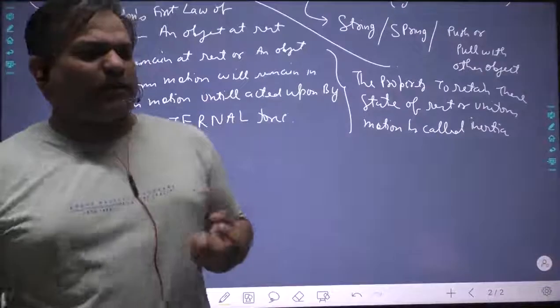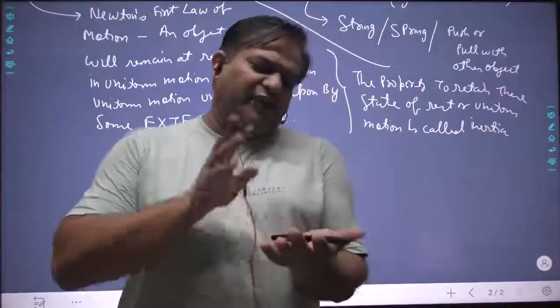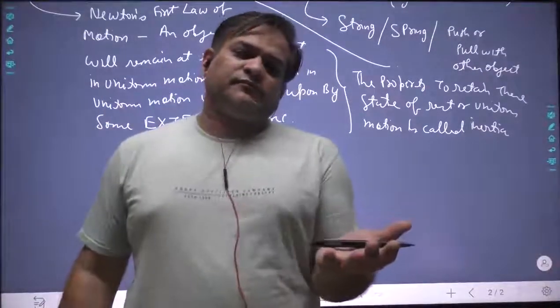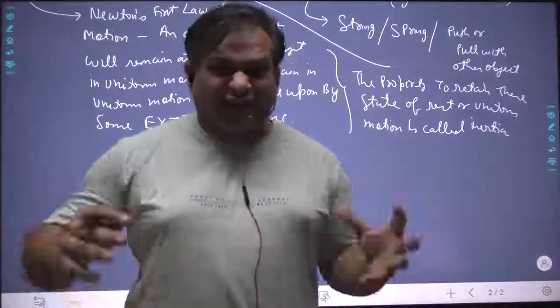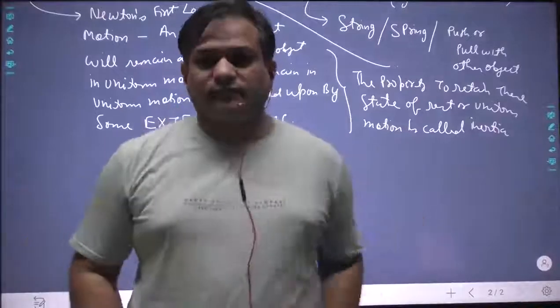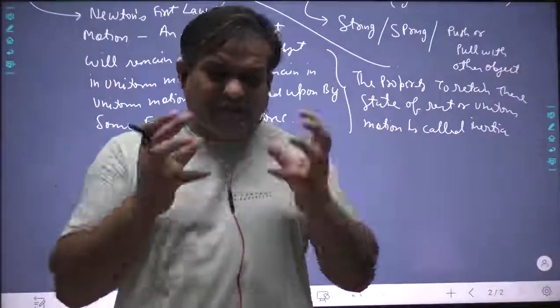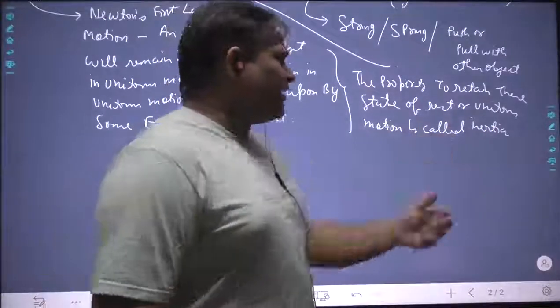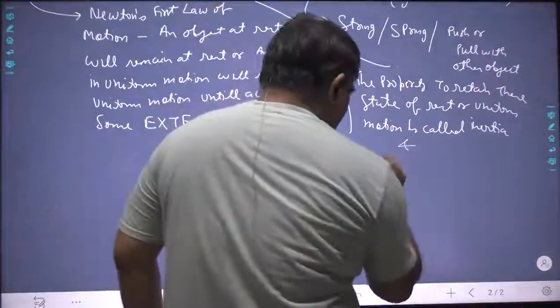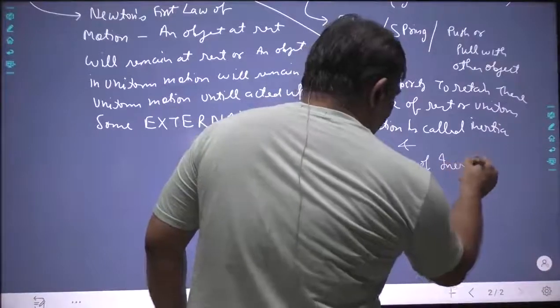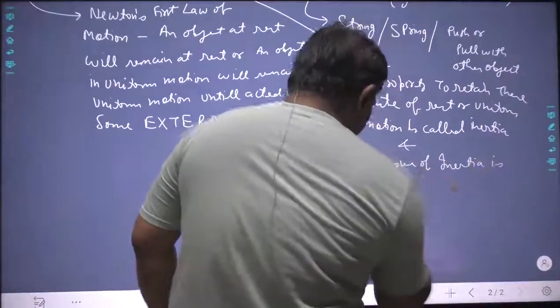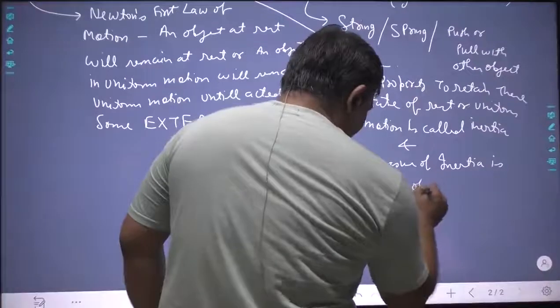An object put at rest remains at rest, an object put in uniform motion remains in uniform motion. It resists the change in its state. The property of resisting the change in its state is called inertia, and the measure of inertia is the mass of the body.